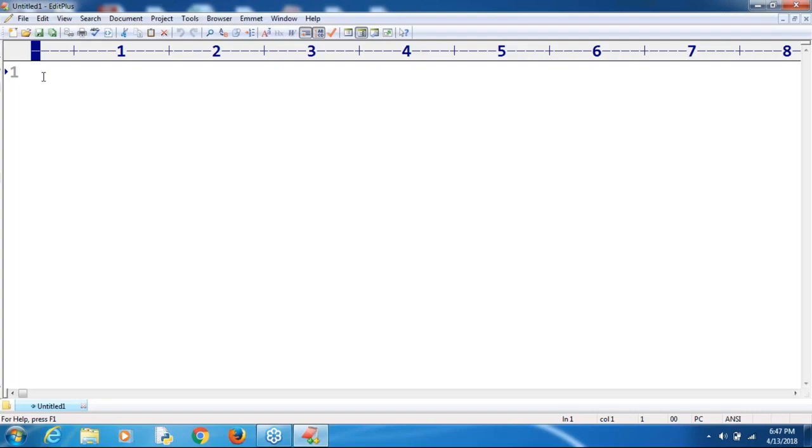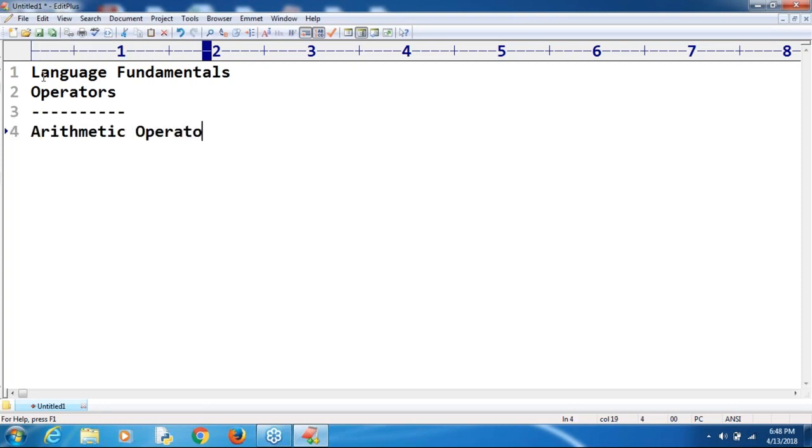We have already completed the language fundamentals concept. Yesterday we just started the operators concept. In the operators concept, we already covered arithmetic operators. Arithmetic operators, we discussed already.